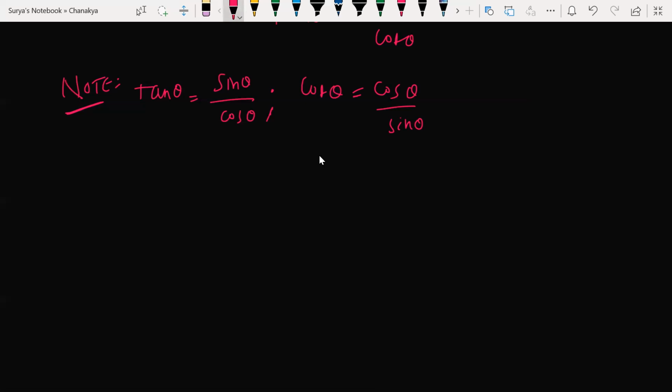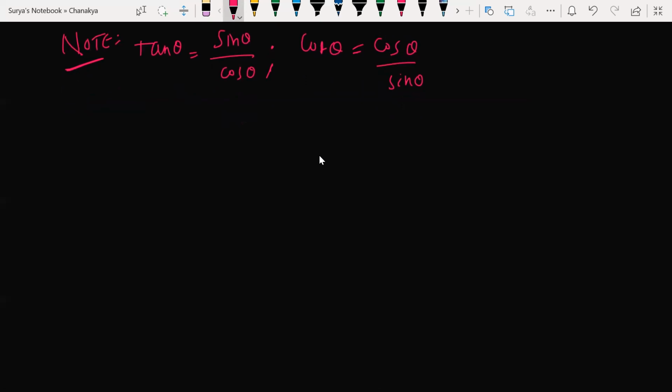So now let us try to understand the visualization of trigonometric ratios by using a unit circle. What is it? Visualization of trigonometric ratios using a unit circle.